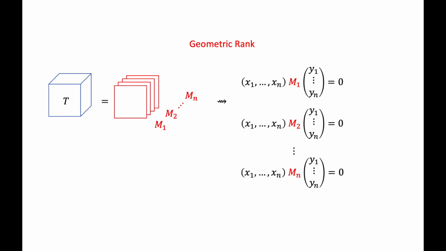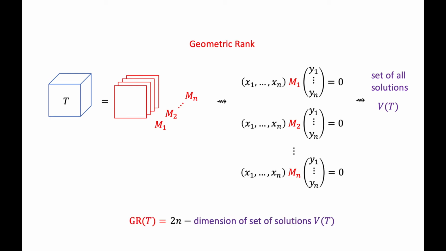This gives me the first equation. We do the same thing for the other matrices to obtain the other equations. In this way, we end up with n equations in 2 times n variables. Then we consider the set of all solutions to this system of equations, which we call V of T. Now the geometric rank of T is defined as the number of variables minus the dimension of the set of solutions V of T. That is, it equals 2 times n minus the dimension of the set of solutions. This is also called the codimension of V of T.